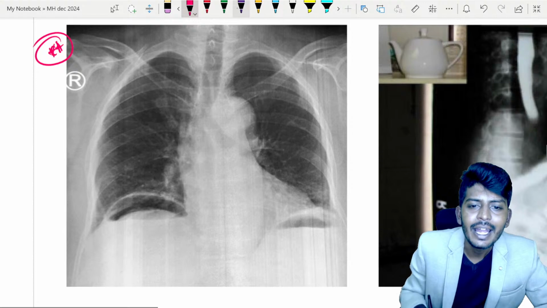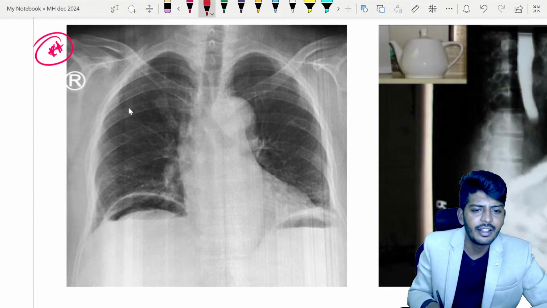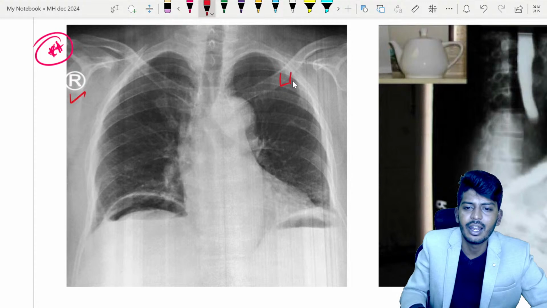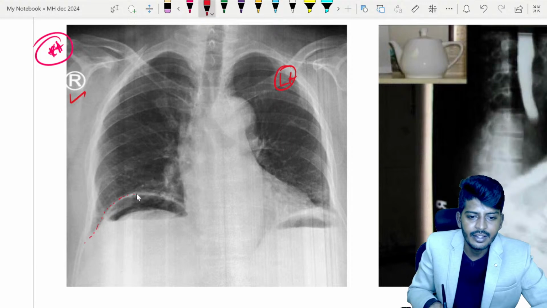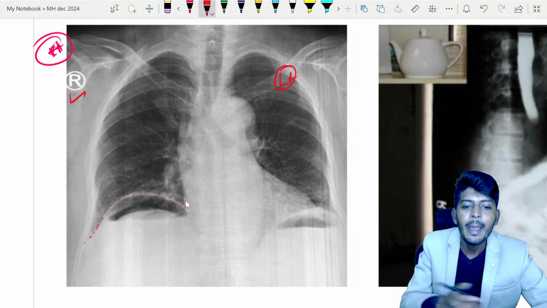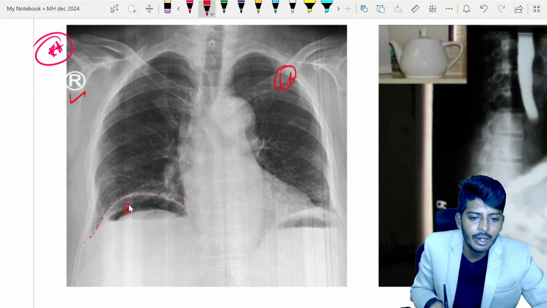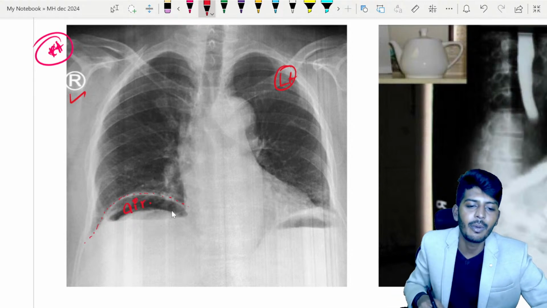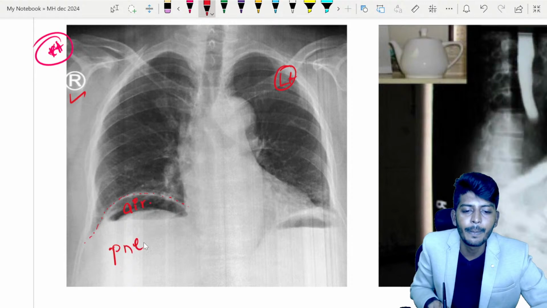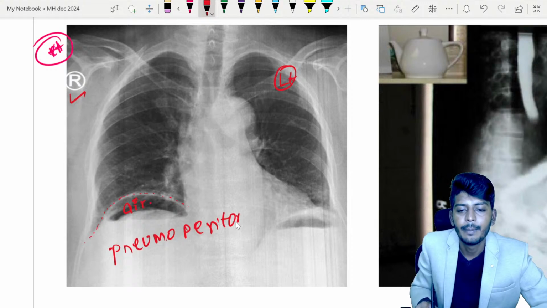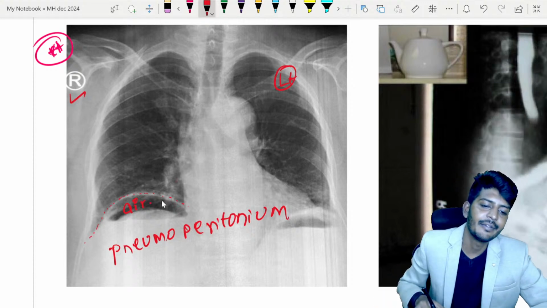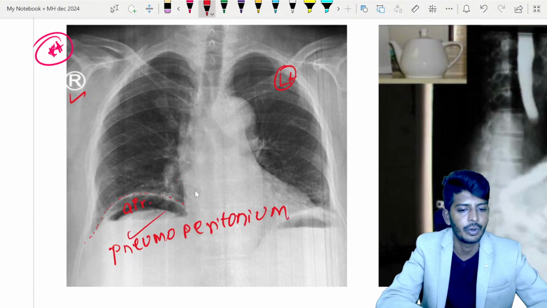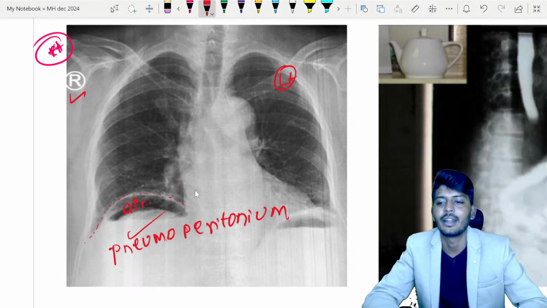Here is a patient's chest X-ray. On the chest X-ray you have the right lung and the left lung. Under the right lung, you can see a white line. So here is your diaphragm. Below the diaphragm, air is there. Air will look black. So air under the right dome of the diaphragm is called pneumoperitoneum. It is suggestive of perforation of the bowel, and this is a very important concept to be understood. So that is pneumoperitoneum, gas under the diaphragm.